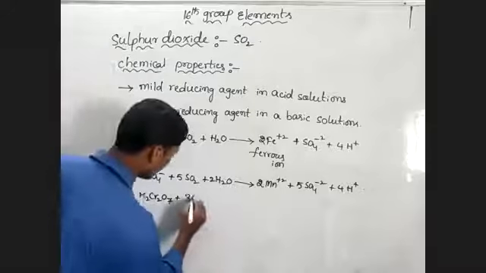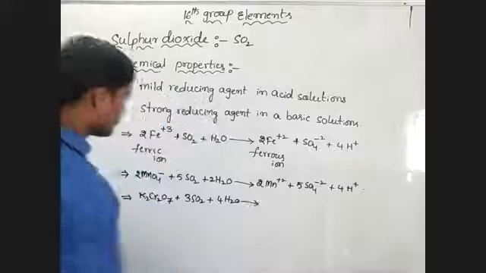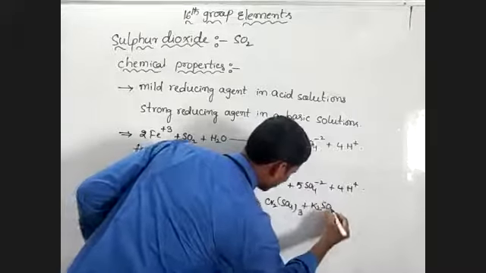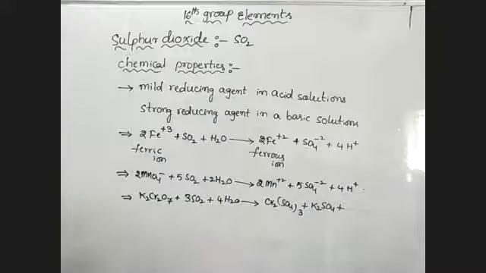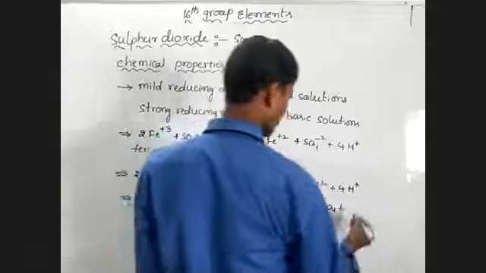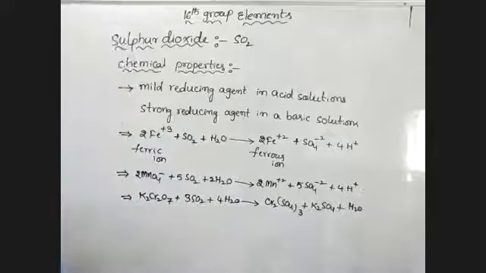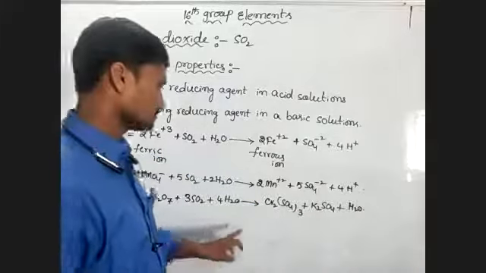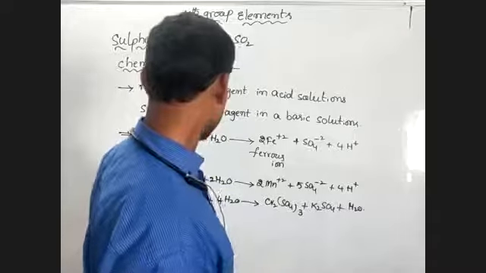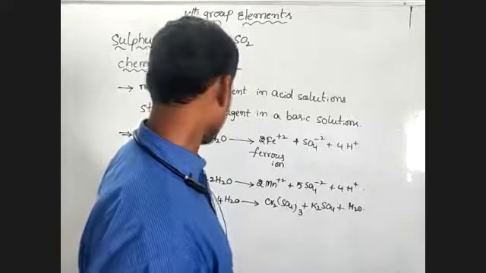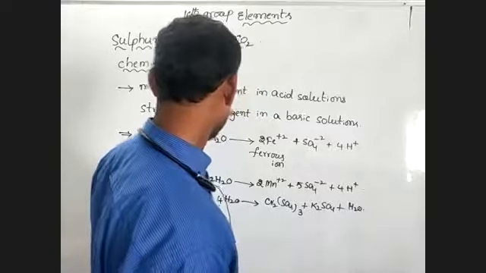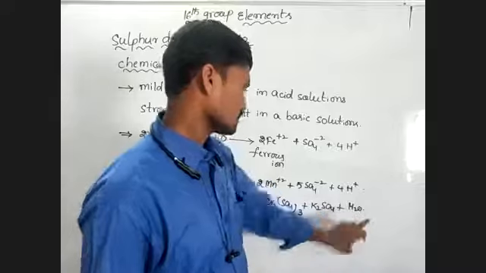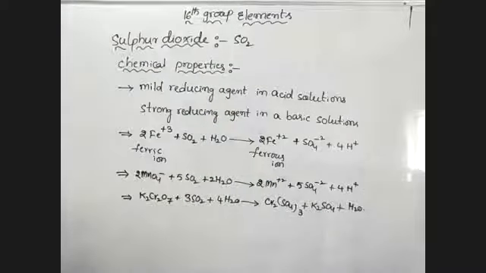K2Cr2O7 plus 3SO2 plus 4H2O forms chromic sulfate plus potassium sulfate and H2O. Here there are 2 chromiums, 2 potassiums, and 3 sulfurs. That is how it reduces the potassium dichromate.